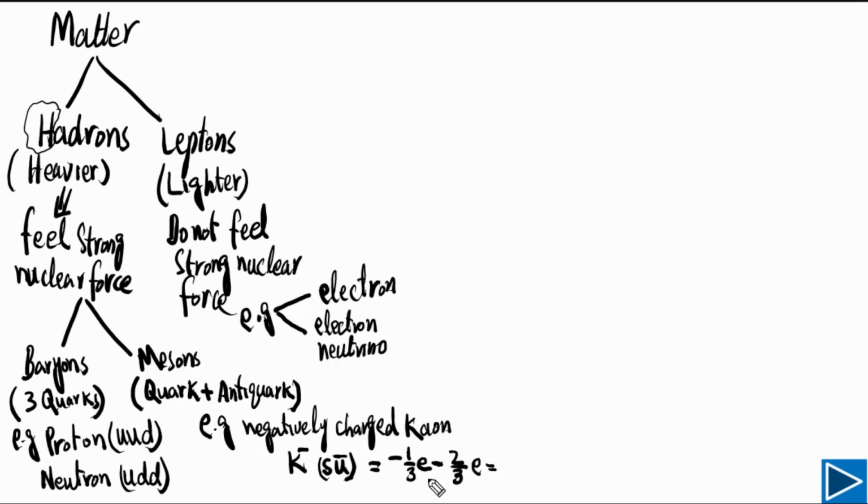If we add these two together, the total charge on kaon is minus 1. So you can find out the charge on any particle if you have clear understanding of quark composition. Means if the quark composition is given to you, you can find the charge on any particle.